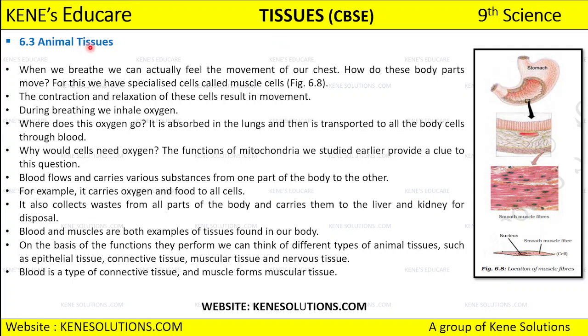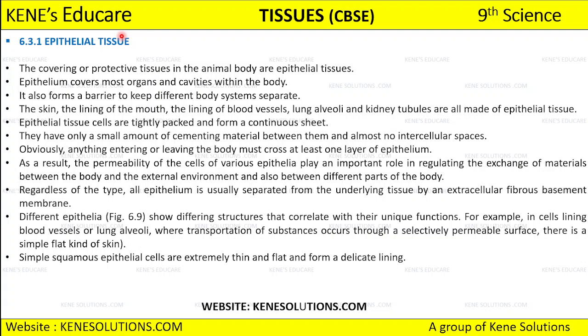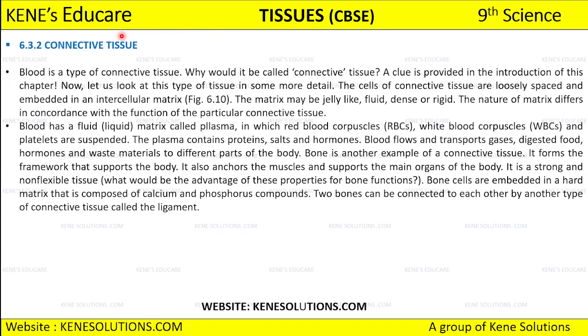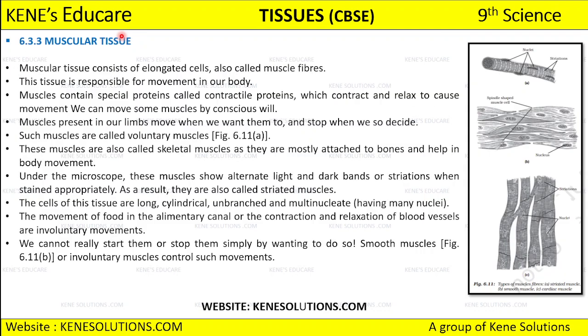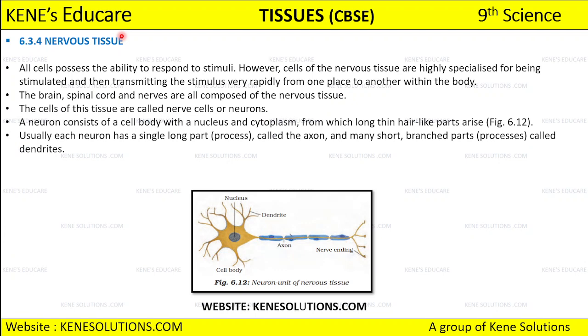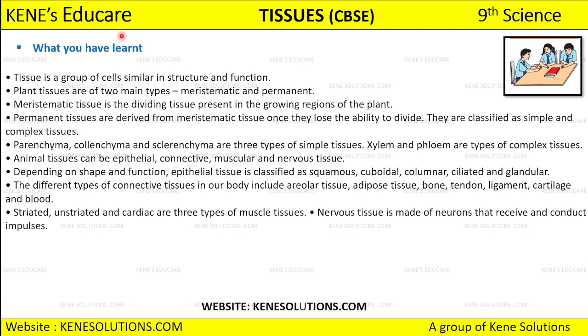After that we have the animal tissues to discuss in detail. So we have the epithelial tissue, and we have already discussed the different types of epithelial tissue that we have. Okay, after epithelial we are going to discuss the connective tissue, then we will be discussing the muscular tissue, and lastly we are going to discuss the nervous tissue, because we already know that we have four different types of animal tissue, right? So we are going to discuss meristematic tissue, permanent tissue, and the four different types of animal tissue that we have, that is epithelial tissue, connective tissue, nervous tissue, and muscular tissue.